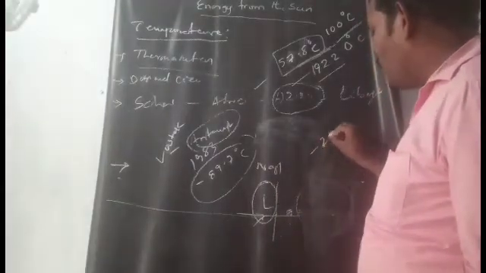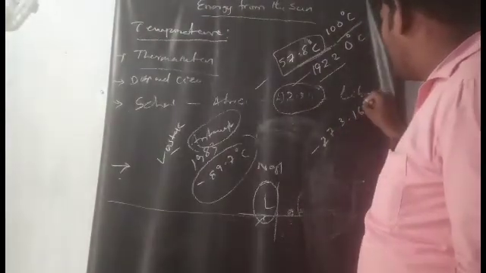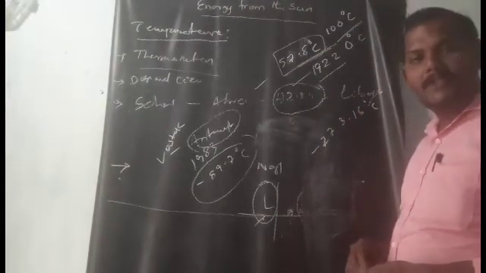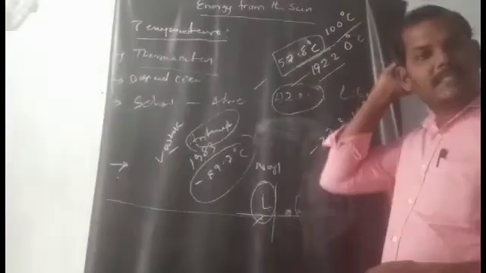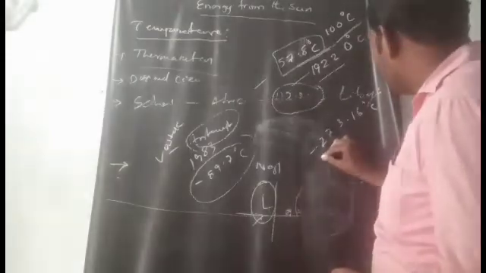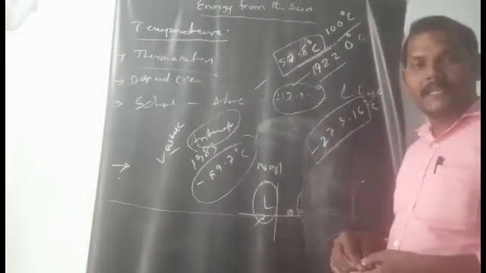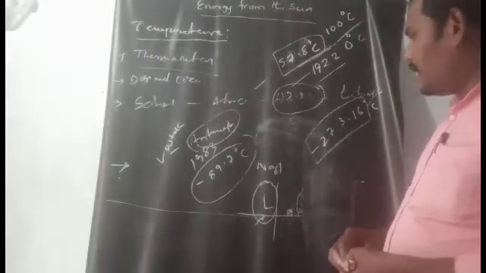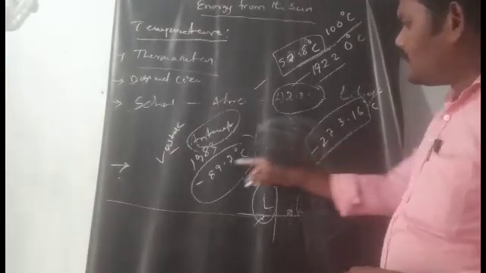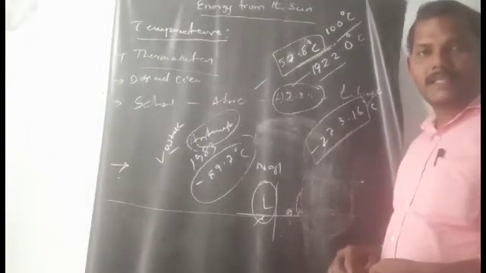Minus 273.16 degrees centigrade. Okay, this is the very least temperature. This is the last point. Right, and minus 89.7 is the lowest temperature recorded on Earth.